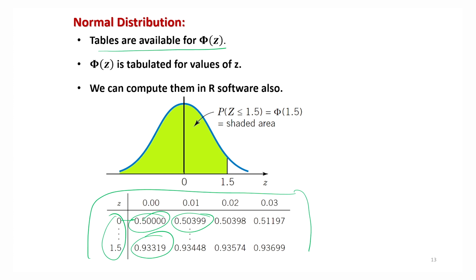Right. So if you try to see here, this is the point 1.5, and if I say the integral from minus infinity to 1.5 of phi z dz, this will be your phi 1.5, and that you can obtain from the table without any problem.